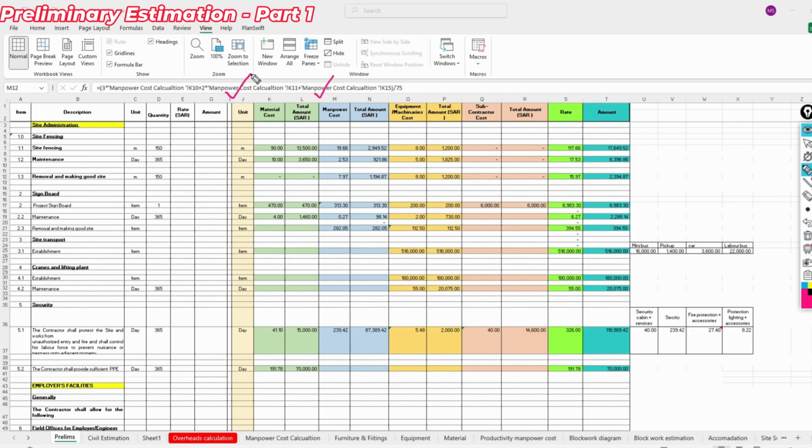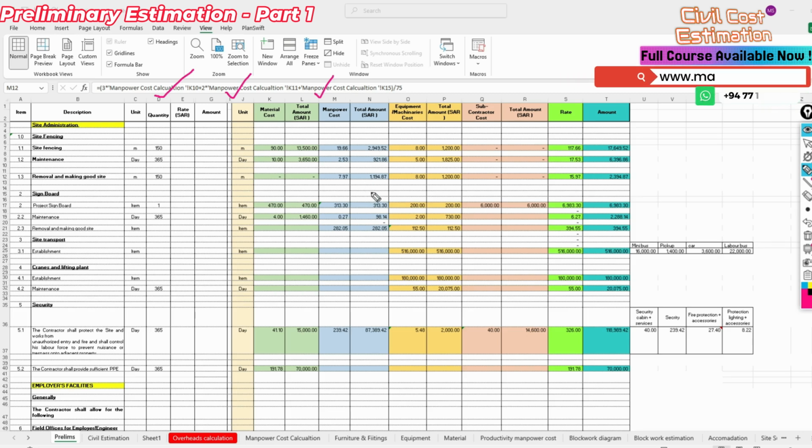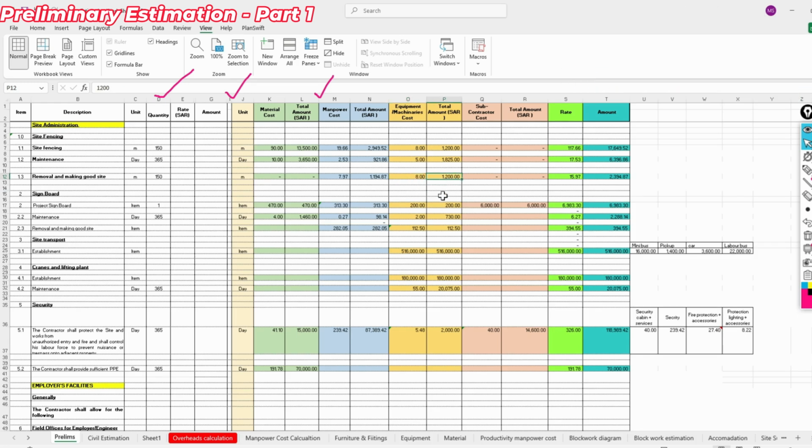Okay, so now you understand why we calculated this manpower cost per day concept. Now we are going to use it directly in our Excel sheet. And also the fence removal processing time. We just have to allocate 1,200 for the machinery and equipment costs. The rate we also derive from the total cost divided by the quantity. So this is a general idea.